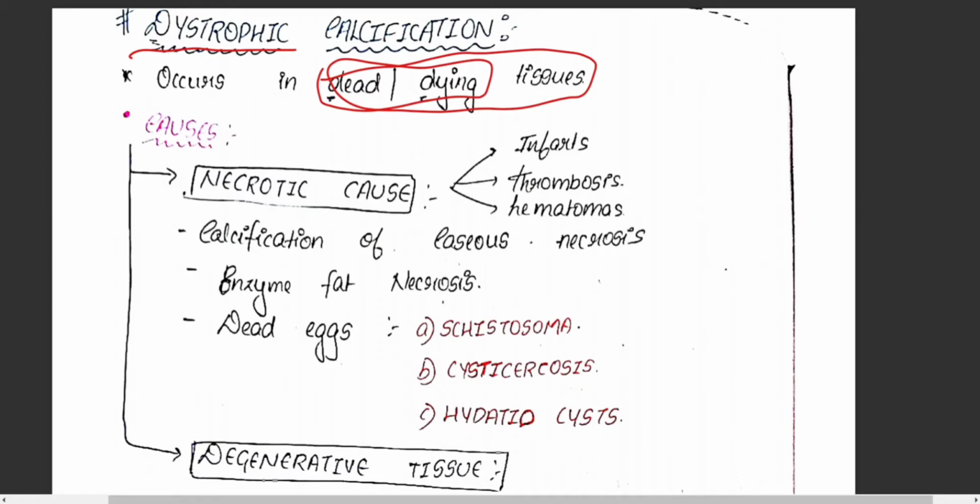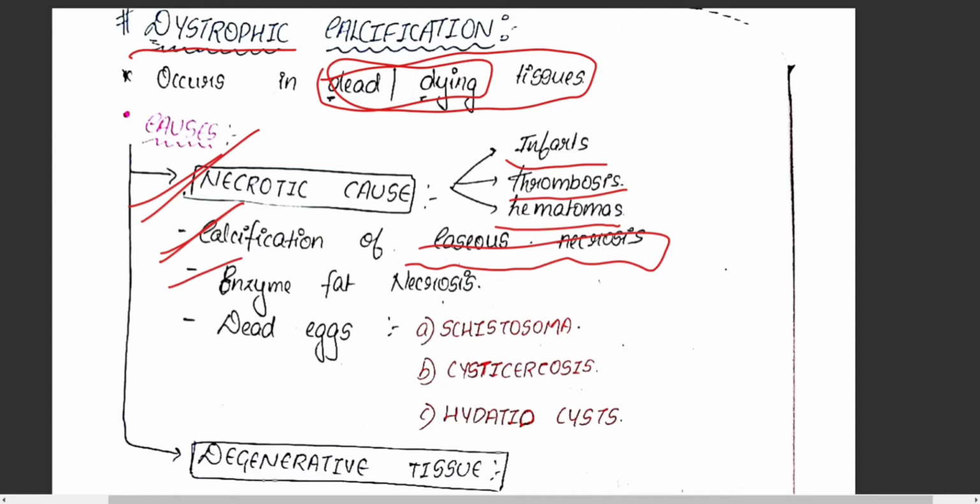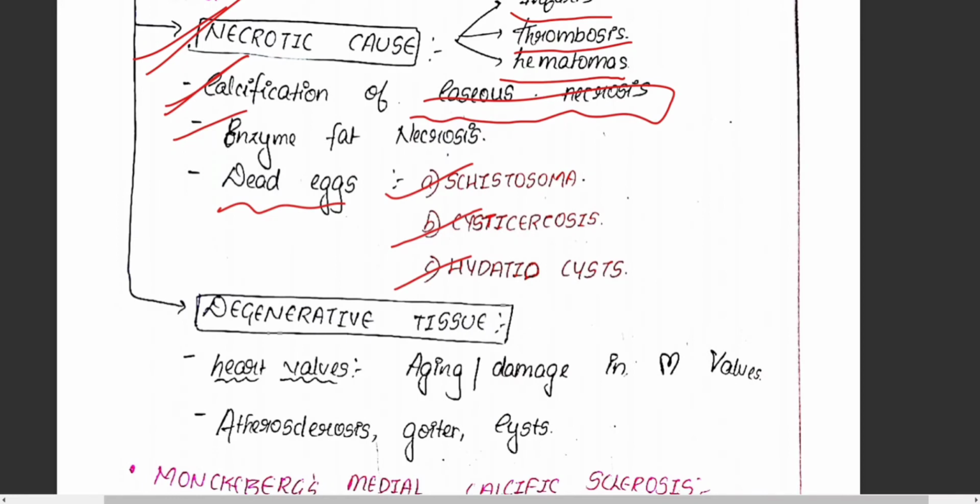So there are two main important causes. First is necrotic cause. Necrotic cause is mainly seen in infarcts, thrombosis or hematomas. In these cases, we can find the deposition of abnormal amount of calcium salts. It is also seen in calcification of caseous necrosis, mainly in tuberculosis cases. Also in enzymatic fat necrosis. It's seen in dead eggs of cysticercosis and hydatid cysts.